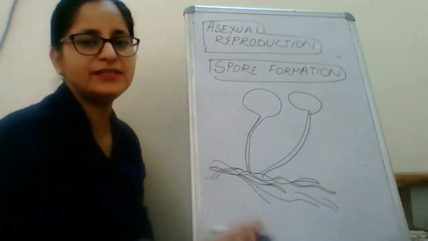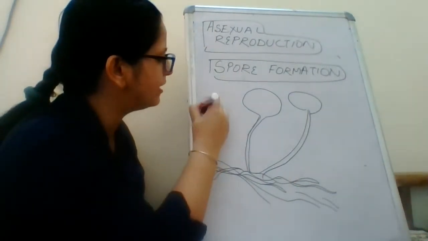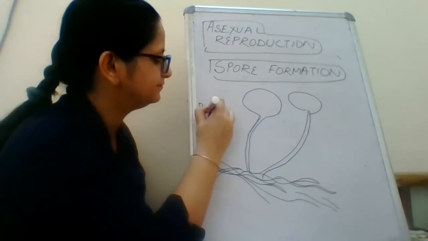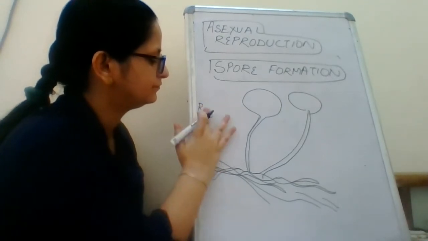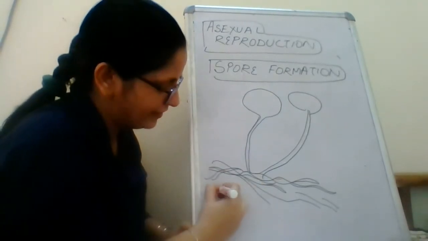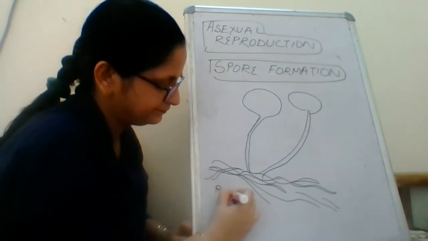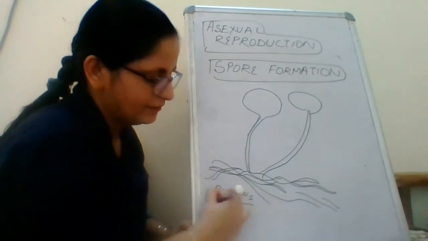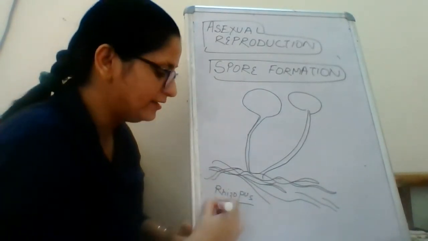Clear? So this is the structure of Rhizopus, which is also called bread mold.